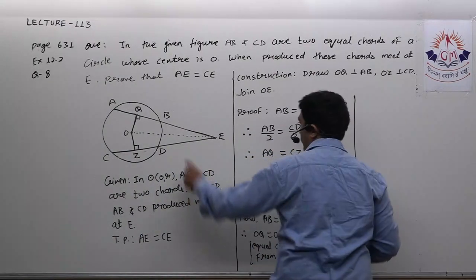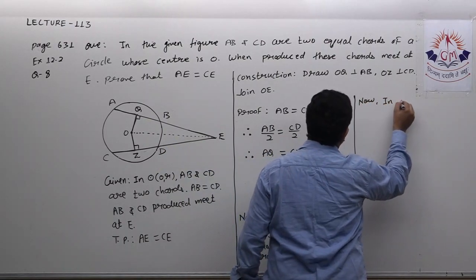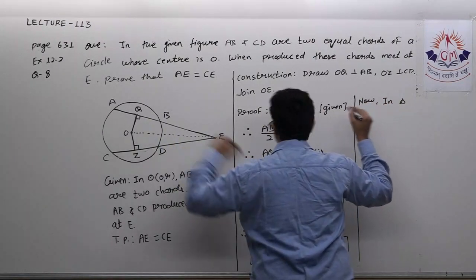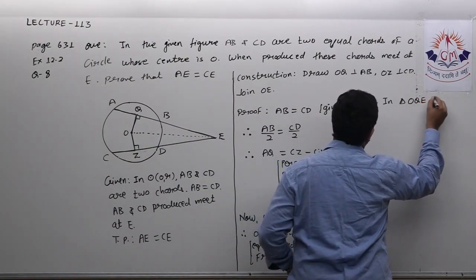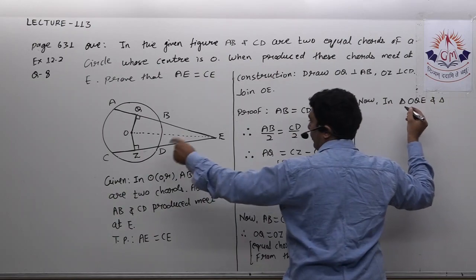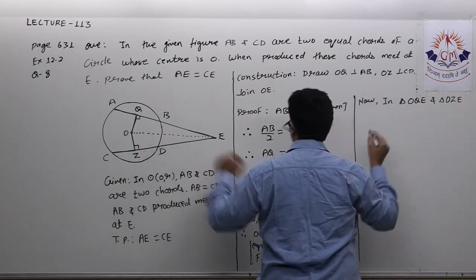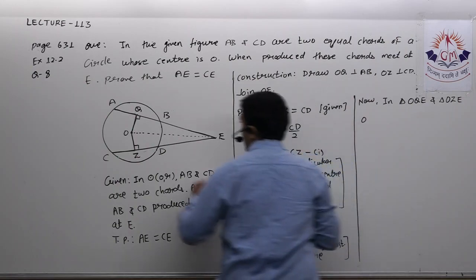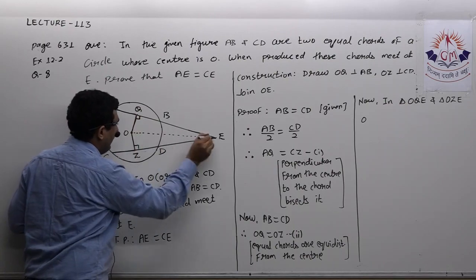Now I will prove these two triangles congruent. Now in triangle OQE and triangle OZE, how am I going to prove these two triangles congruent? First right angle, then hypotenuse, then side.